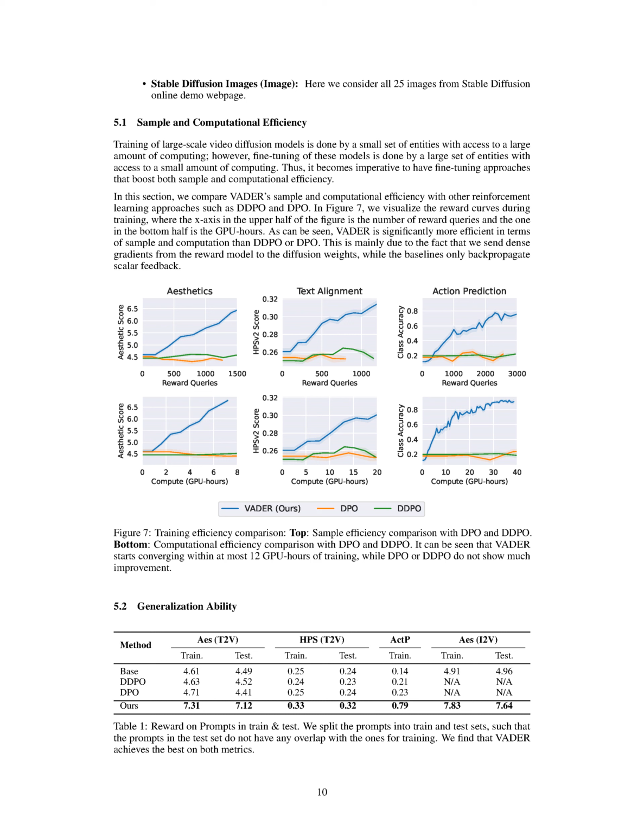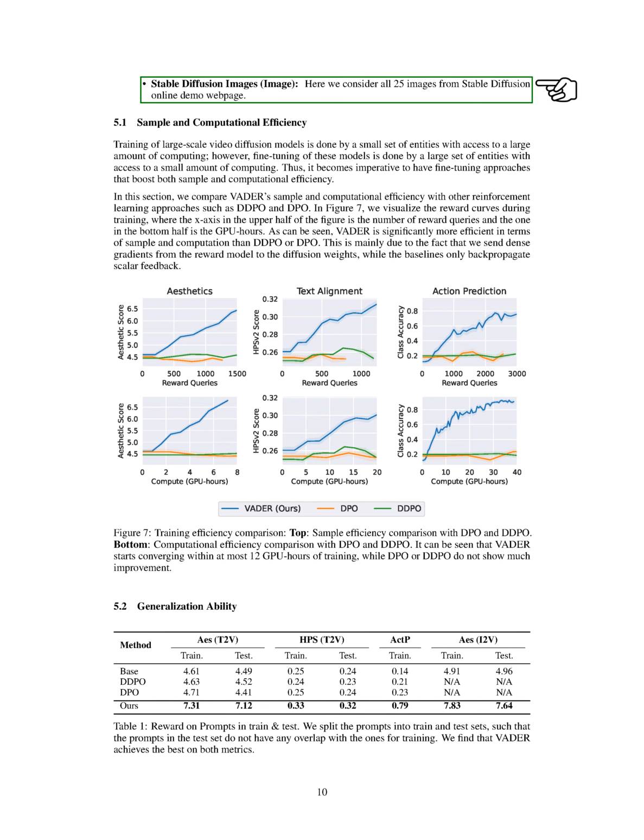We compare VADER with VideoCrafter, OpenSora, ModelScope, and Stable Video Diffusion as base models, and extend methods like DDPO and Diffusion DPO for aligning video diffusion models using reward models like aesthetic, HPS v2, PickScore, YOLOS, VideoMAE, and VJEPA.